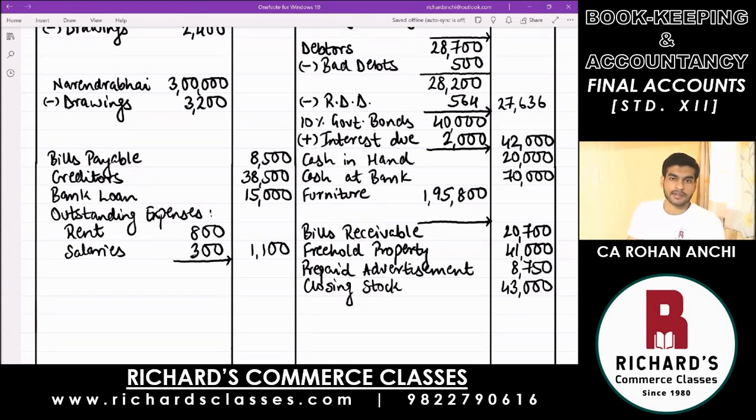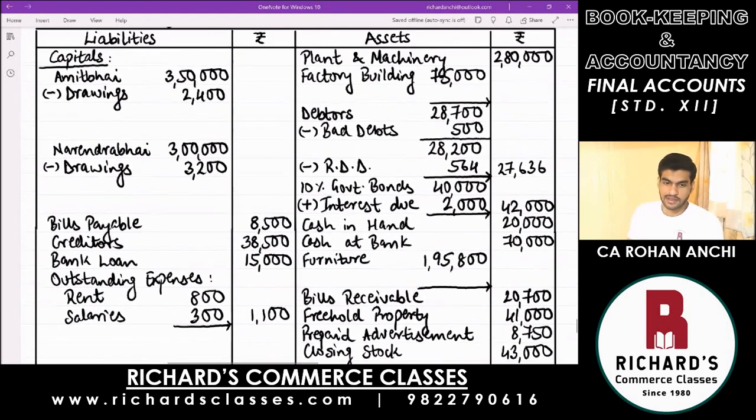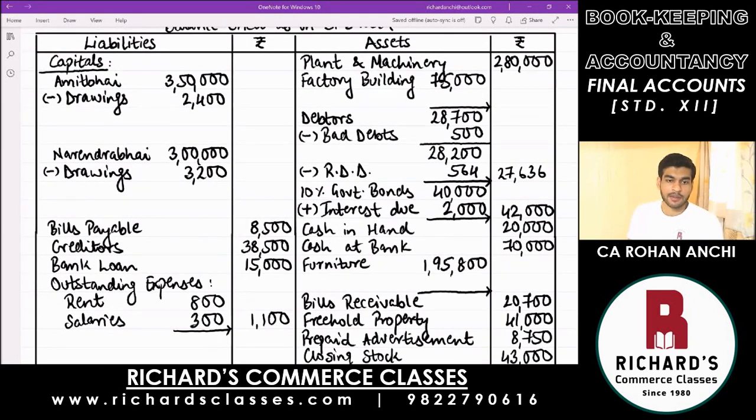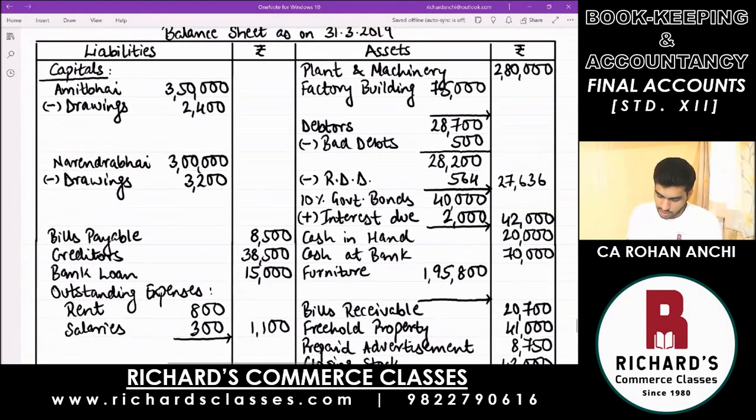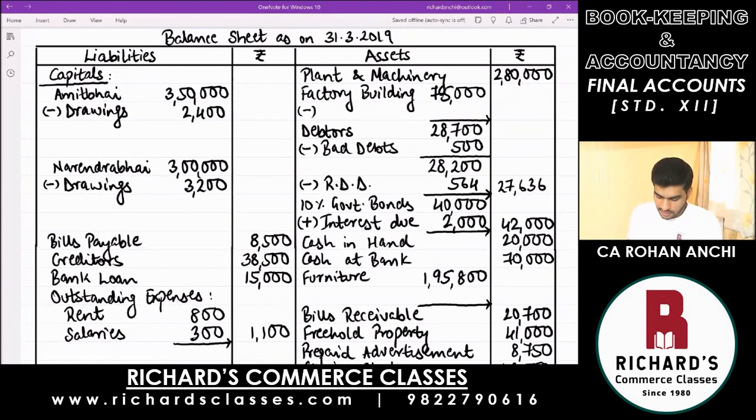Done. Outstanding is complete. And now the last adjustment relating to depreciation, where the value of asset is reducing. So come to the asset side. The first one, they say depreciate factory building by 2,500. So factory building, below that, write down minus depreciation. This time already calculated and given to us. It is 2,500. Deduct and find out value of building in the outer column. 72,500. Good.